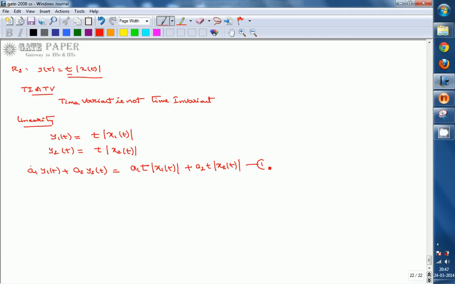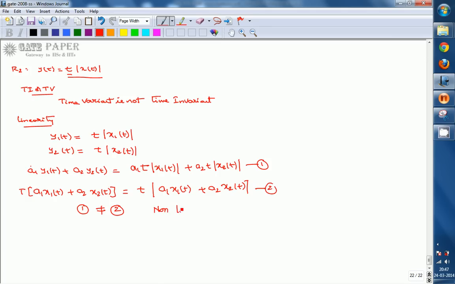Let us consider this as equation 1. Calculating the transformation on a1 x1 of t plus a2 x2 of t gives t into mod of a1 x1 of t plus a2 x2 of t, equation 2. Equations 1 and 2 are not identical, so the system is non-linear.